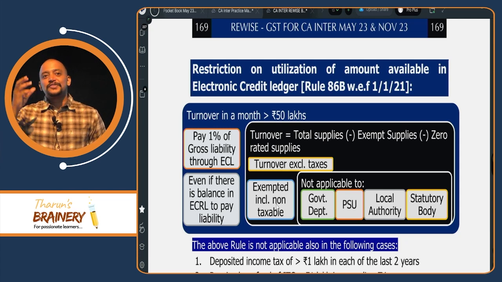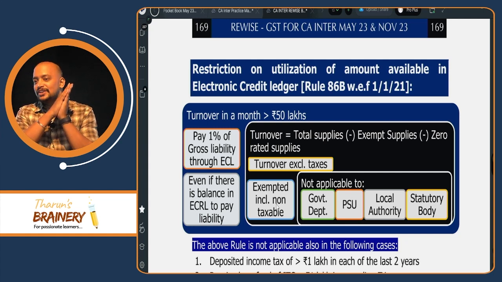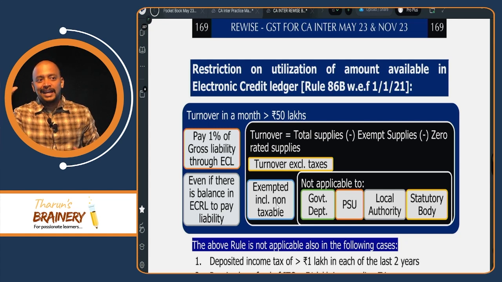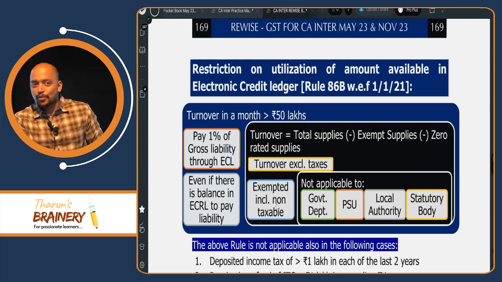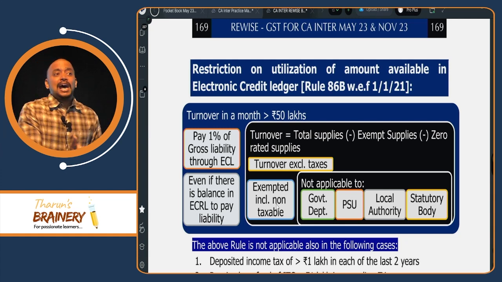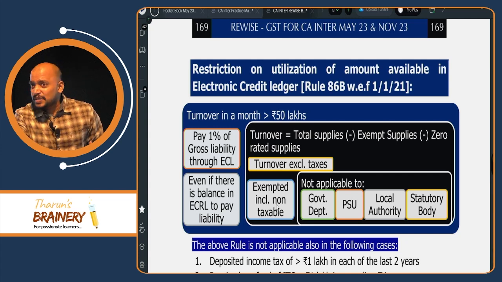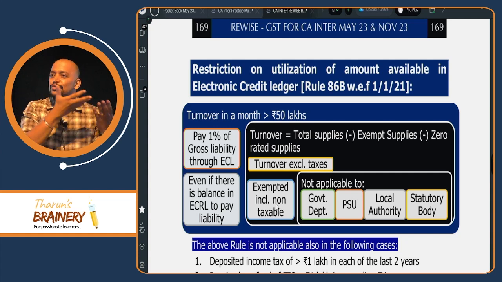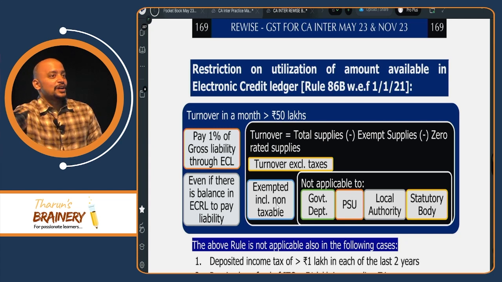Rule 86B, why did it come? Because of COVID, completely all the businesses got shut down. Then slowly they asked them to work for limited time, morning 9 to 11 or evening, like that they gave. I have a lot of purchases, meaning a lot of ITC, but my sales are small. When my sales are small, my liability is also small. Then definitely I will be using my credit for payment of my liability. Then money will not be paid to the government.